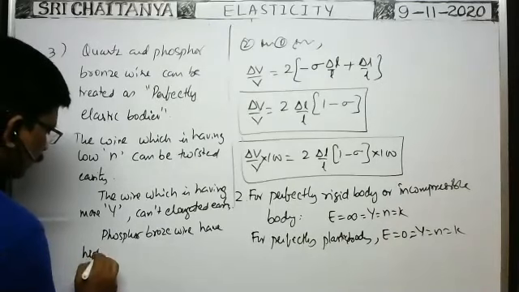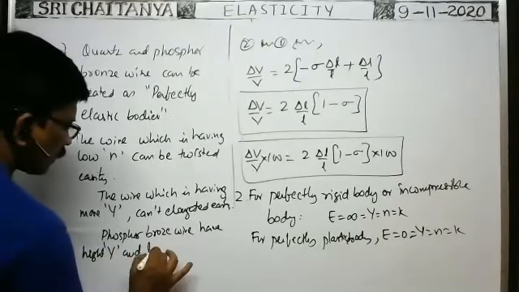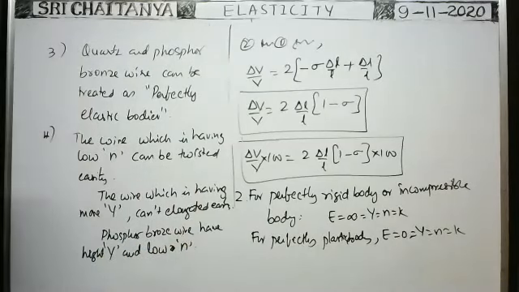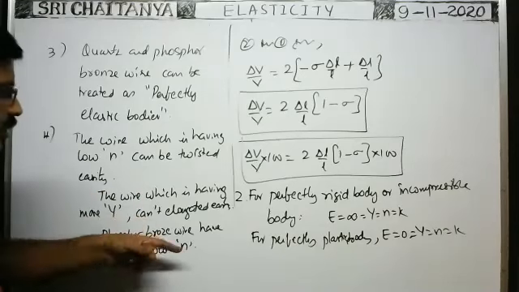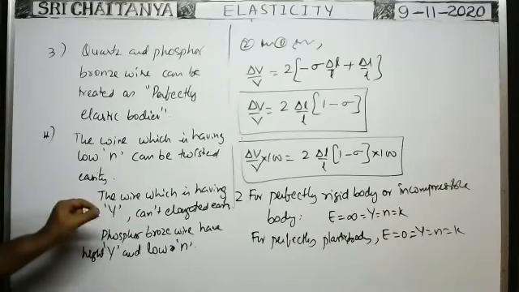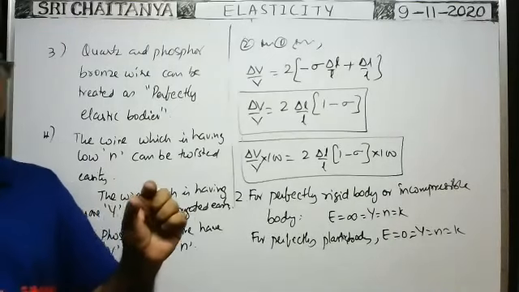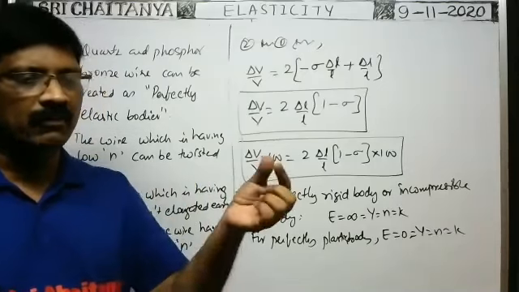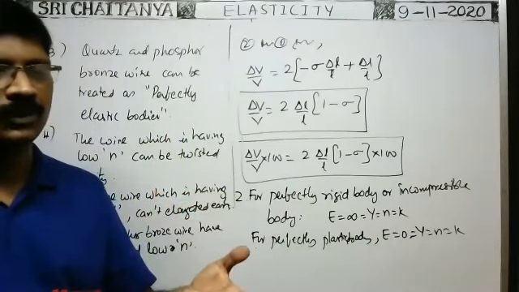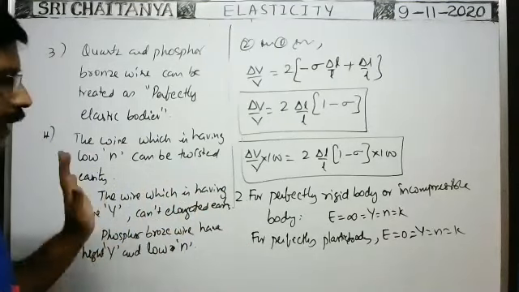High Young's modulus and low rigidity modulus. That means phosphor branch wire can be twisted easily but cannot be elongated easily. That is the peculiar property of the phosphor branch wire. Just like the cement bag probe. Cement bag యొక్క వైర్ ఎట్లయితే ఈజీగా ఎలాంగేట్ కాదు, ఈజీగా ట్విస్ట్ అవుతుంది. That wire is having low rigidity modulus and high Young's modulus.